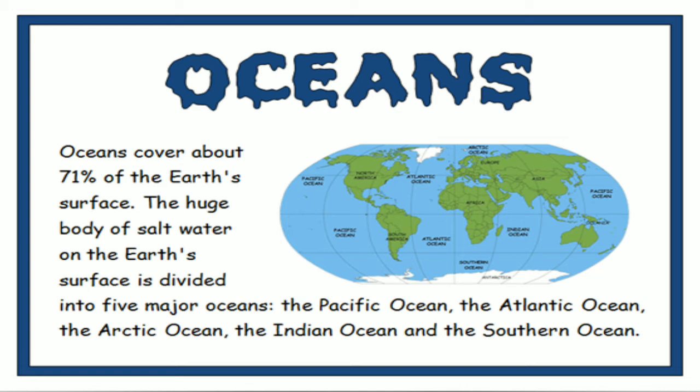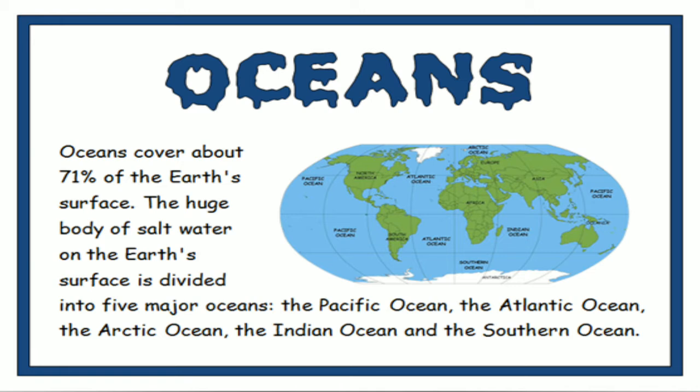The huge body of salt water on the earth's surface is divided into five major oceans. First, the Pacific Ocean. Second, the Atlantic Ocean. Third, the Arctic Ocean. Number four, the Indian Ocean. And number five, the Southern Ocean.